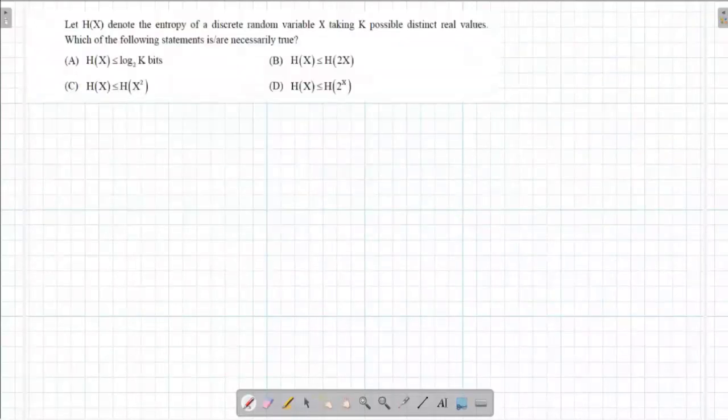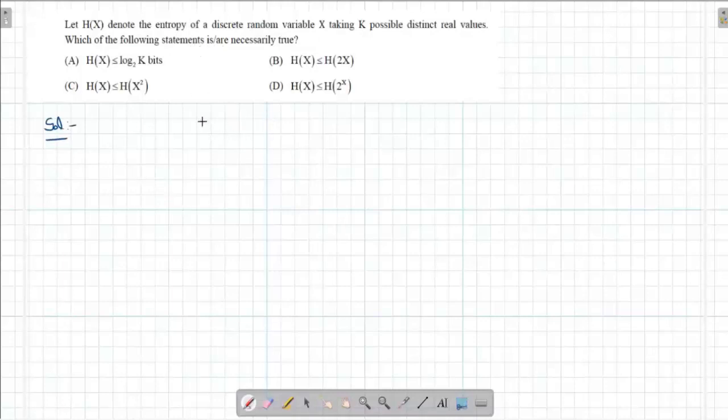Question from communication system. This question is from the information theory part of it. Let us see the solution of this. Let H(X) denote the entropy of a discrete random variable X, taking k possible distinct real values. We have the following statements, which are necessarily true in that case.